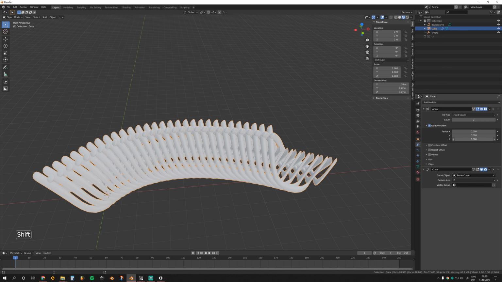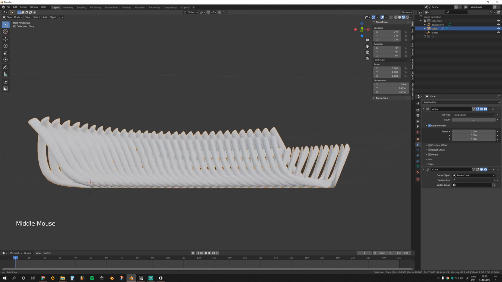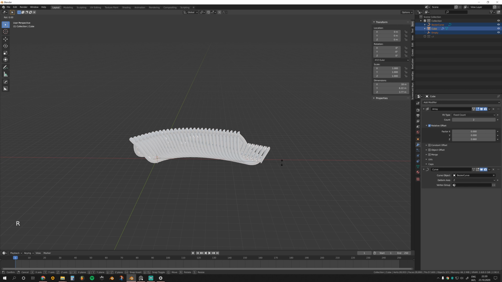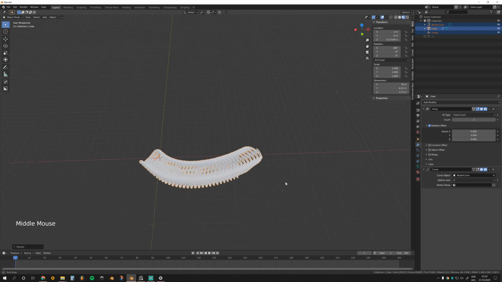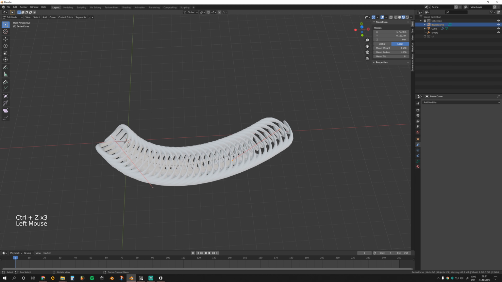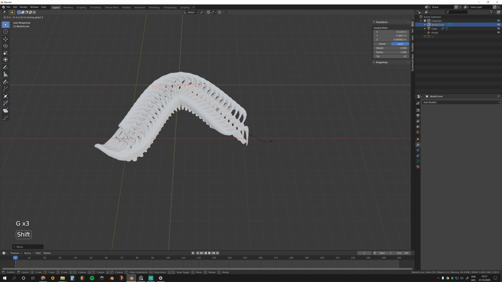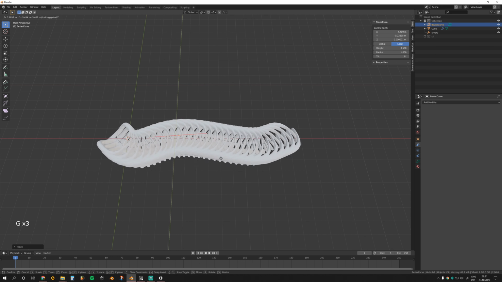Try something like this. Let's rotate it. It works perfectly. You can add some segments to this, and move it as you want.